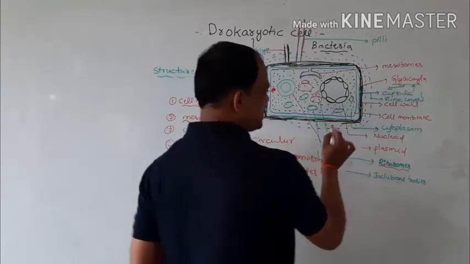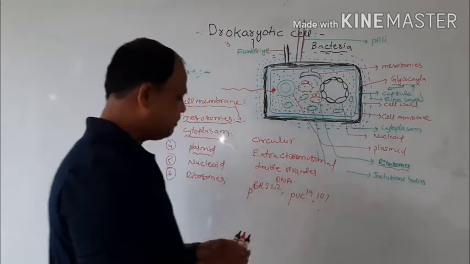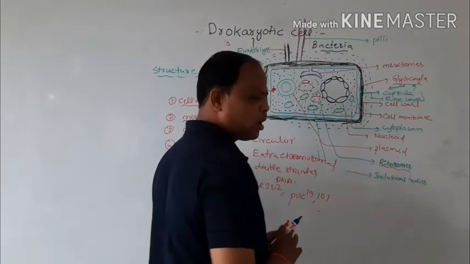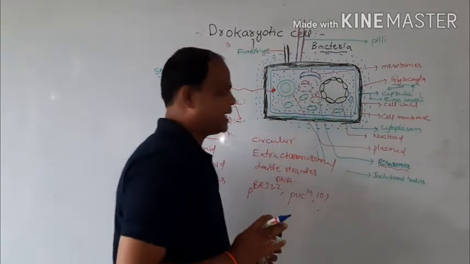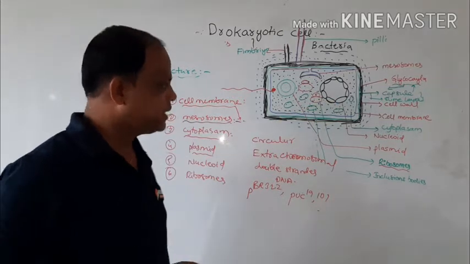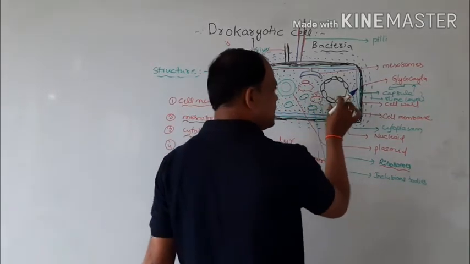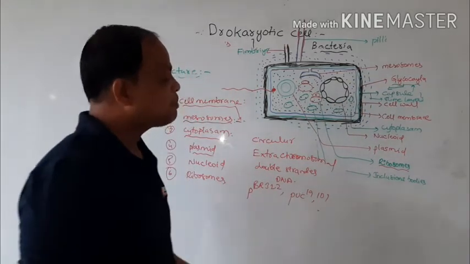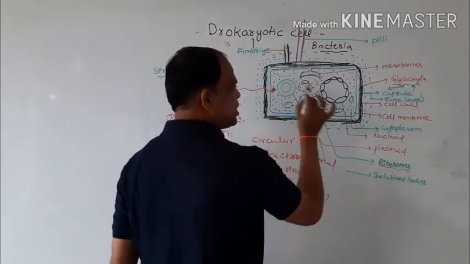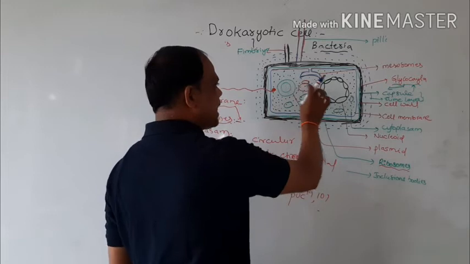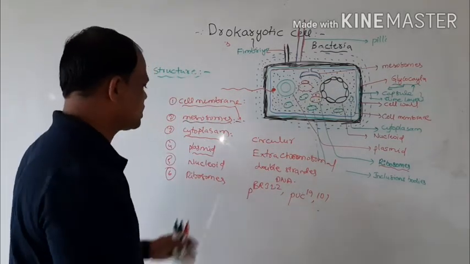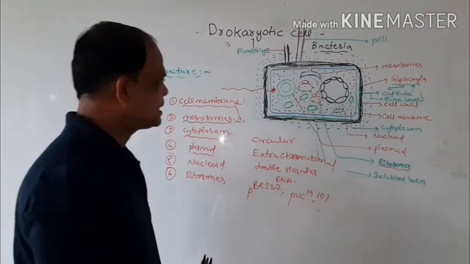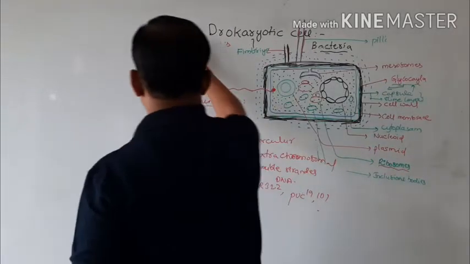And this is the nucleoid. Nucleoid means the nuclear membrane is absent. This is also called naked DNA, because this DNA has no histone proteins. It acts as the brain of the cell, and is also called the nucleus. So this is the structure of bacterial cells, and now the nutrition of bacterial cells.